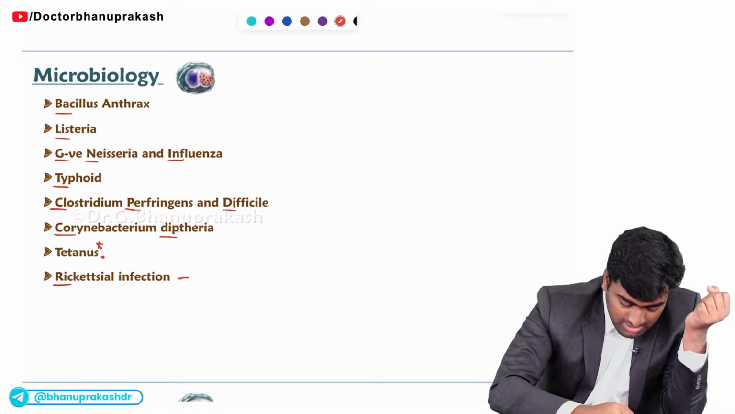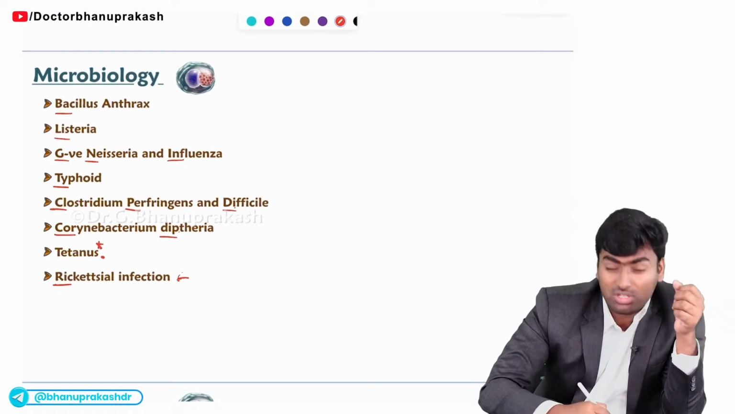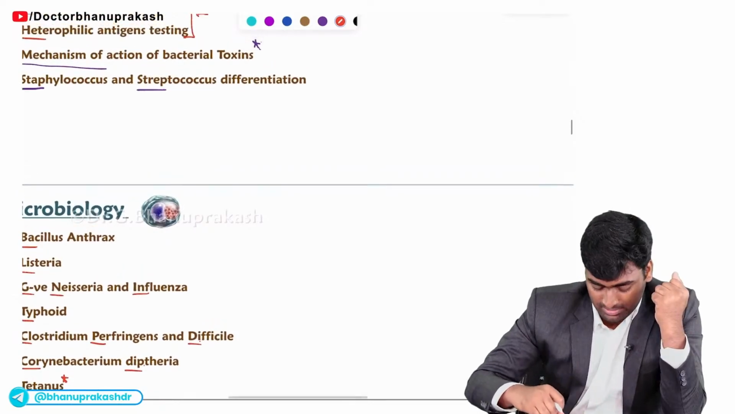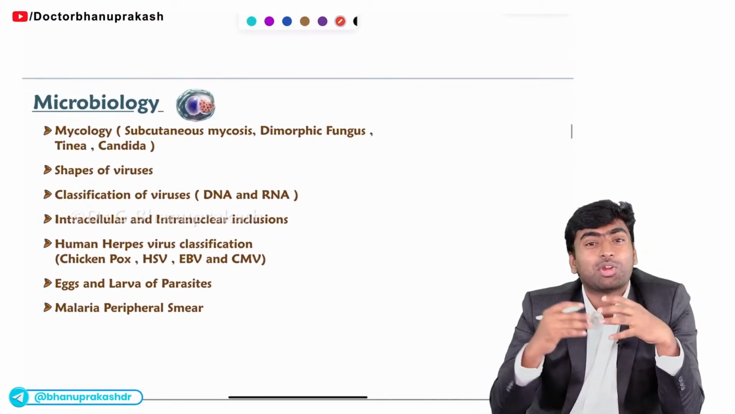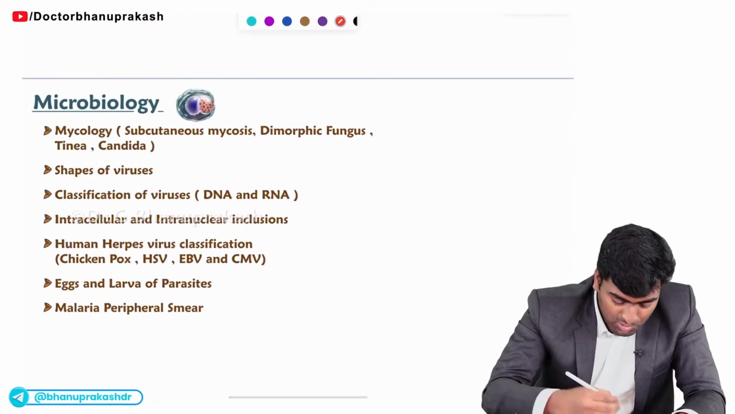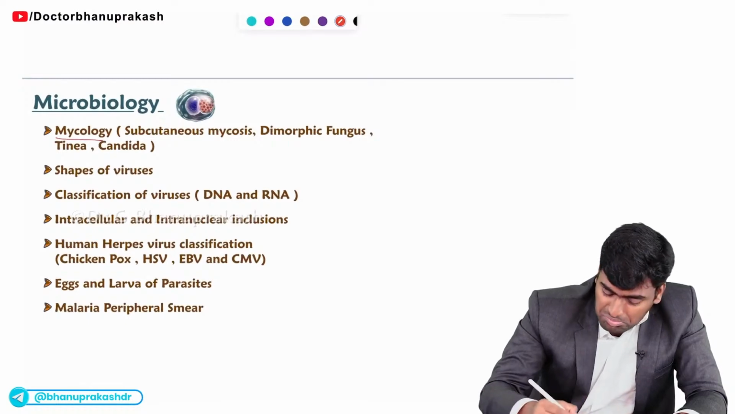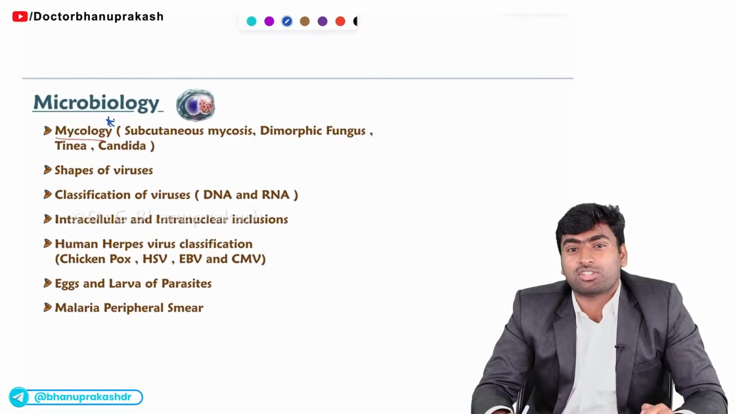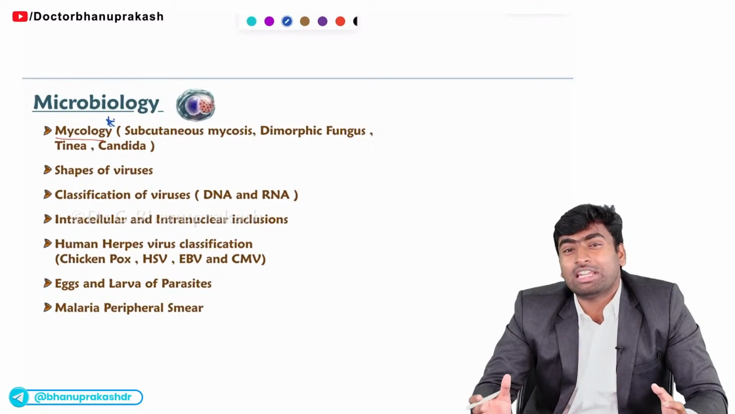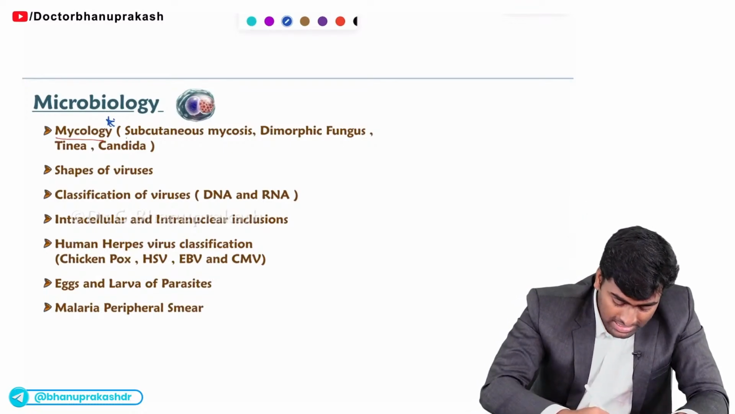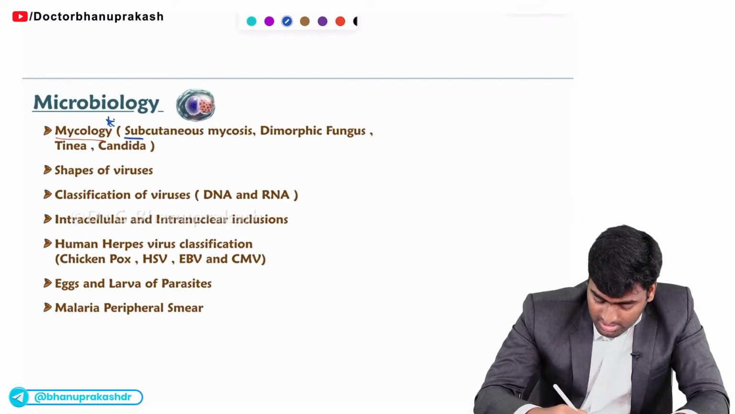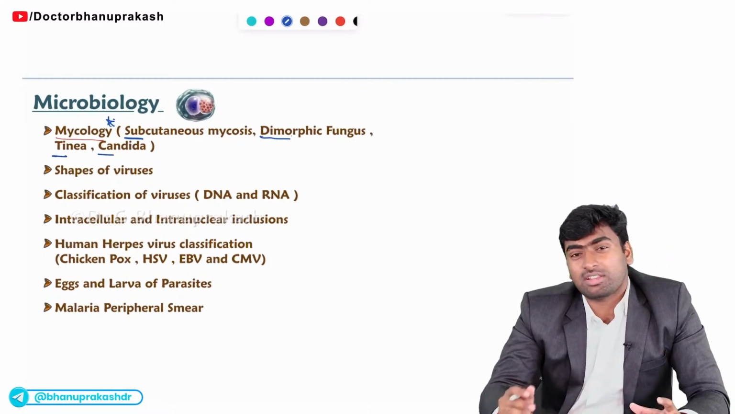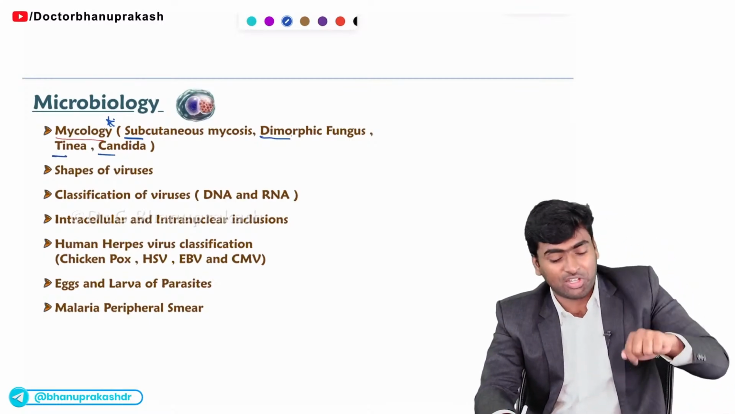Fine. And about rickettsial infections, you need to know about the causative agent and also about the vectors which are involved. Fine. Then moving ahead with more important topics of microbiology, you will see mycology. Mycology is a very important topic of microbiology. If you study mycology, it will yield you the maximum marks. Okay. It includes subcutaneous mycosis, dimorphic fungus, tinea and candida. So these are the most important topics from the mycology part.